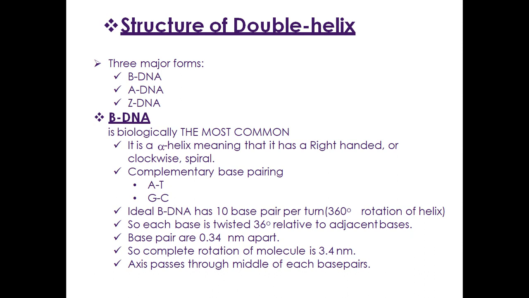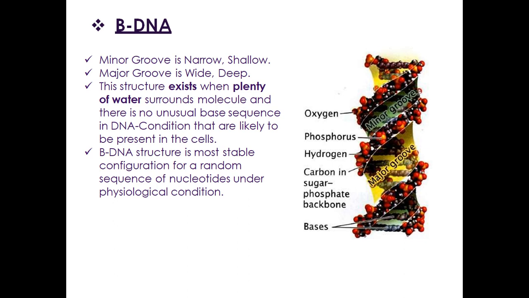So each base is twisted 36 degrees relative to the adjacent base. Base pairs are 0.34 nanometer apart. So a complete rotation of the molecule is 3.4 nanometer and the axis passes through the middle of each base pair. Next, the minor groove is narrow and shallow, the major groove is wide and deep. This structure exists when plenty of water surrounds the molecule and there is no unusual base sequence in DNA, conditions that are likely to be present in the cell. B-DNA structure is the most stable configuration for a random sequence of nucleotides under physiological conditions.